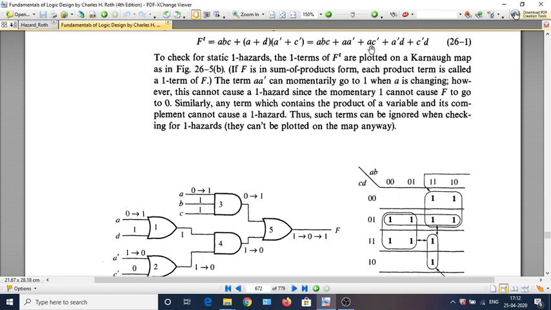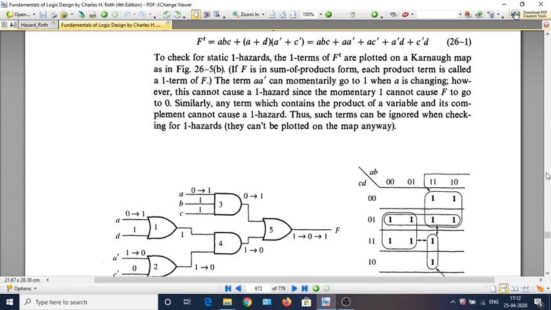Then AC bar can be included. So we will see that this term corresponds to AC bar, and if you look at this one, this corresponds to A bar D. And this term corresponds to C bar D, this one. So these are the terms that we have included.